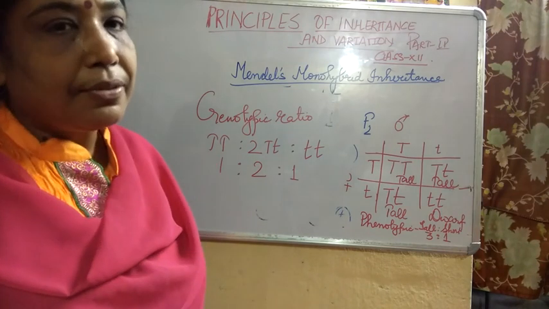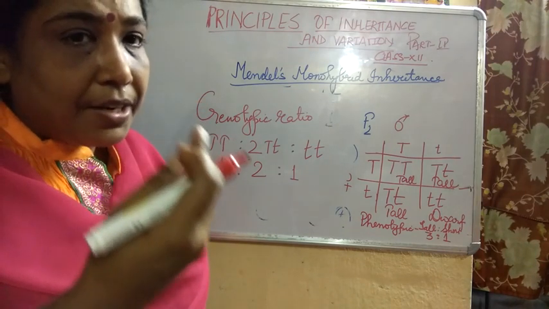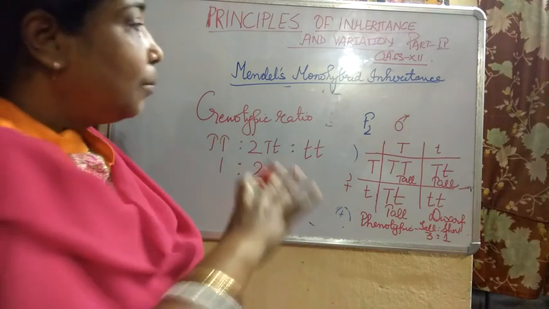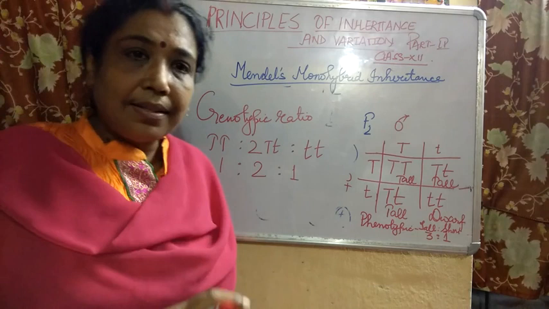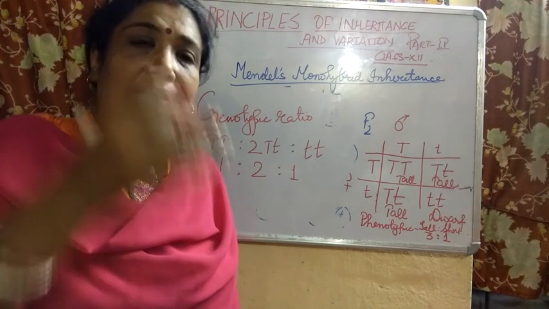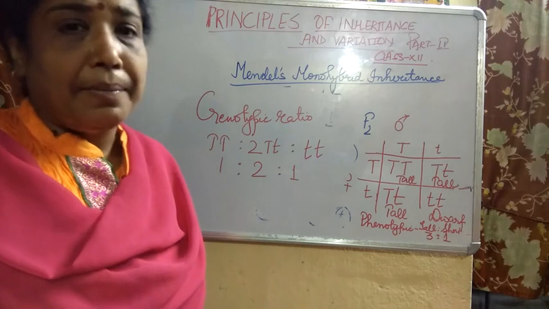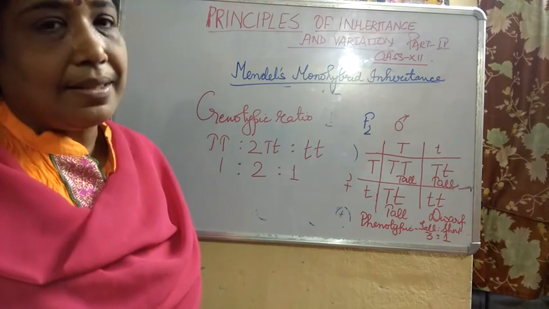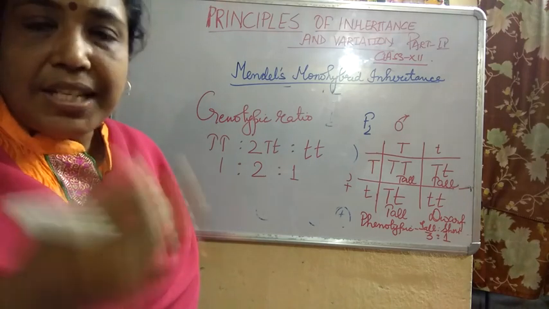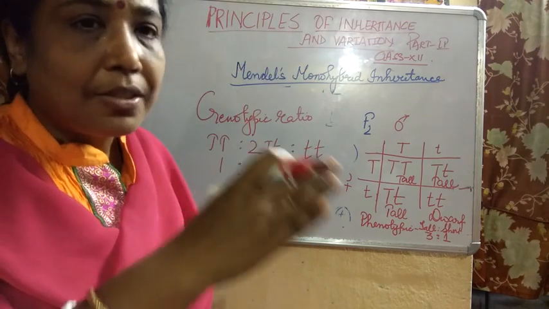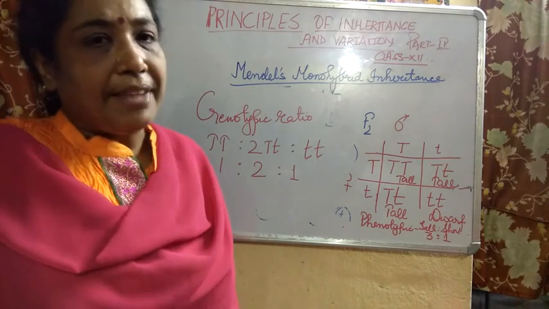The law of dominance means when both the forms of a trait or character, the genes or alleles, are present, the allelic form or factor which is dominant will express itself and the other which is recessive will not get expressed in the presence of the dominant factor.